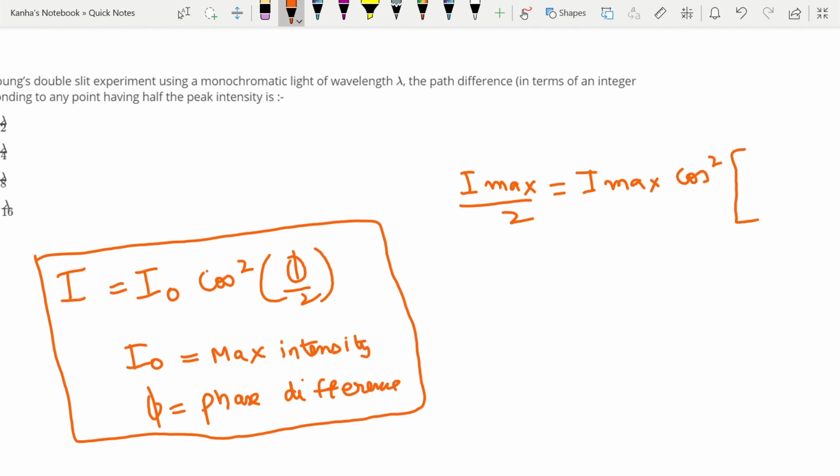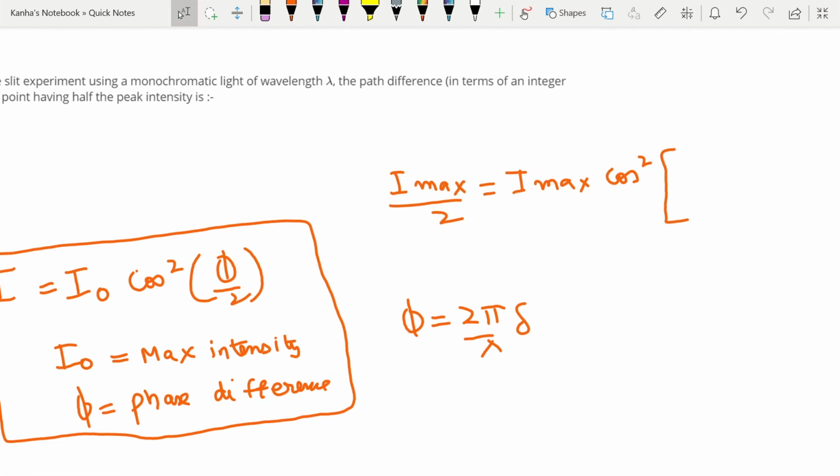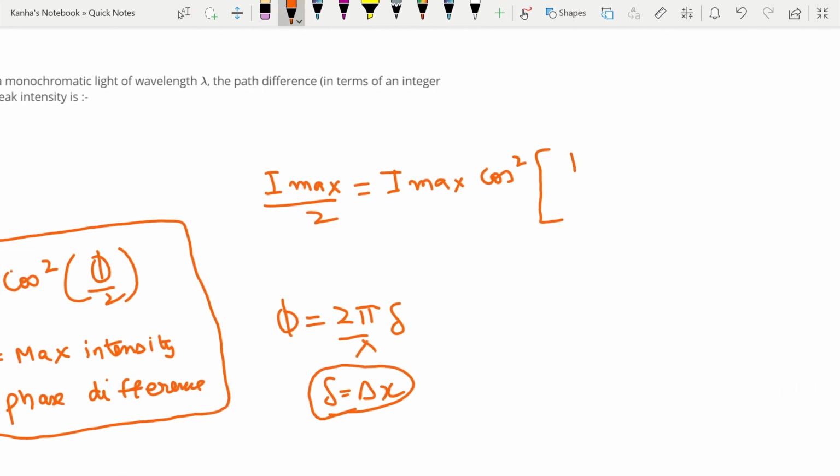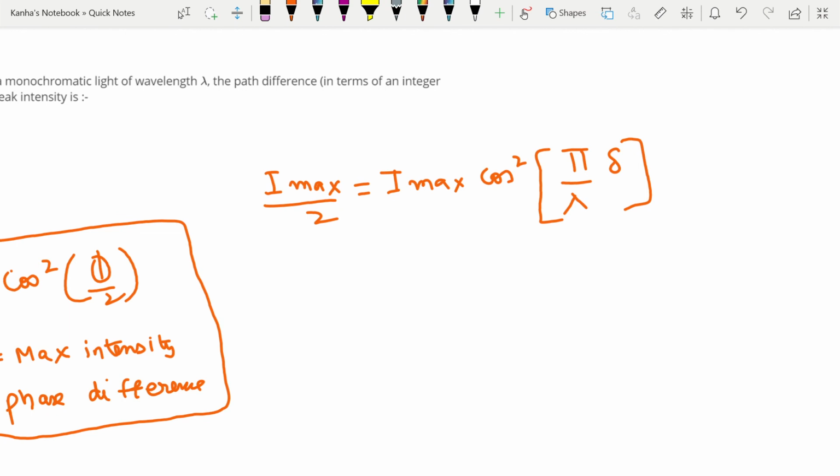And what is phi? Phi is equal to 2 pi by lambda into delta. Delta was your path difference. In some books you will find delta to be written as delta x. You can use any notation. So cos square, I have pi by lambda into delta, I'll be using delta as my notation. With this I can easily write that cos square pi by lambda into delta is equal to 1 by 2,